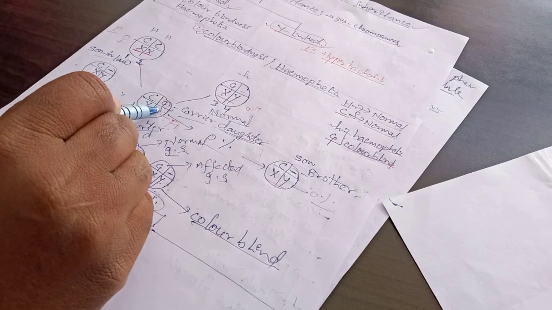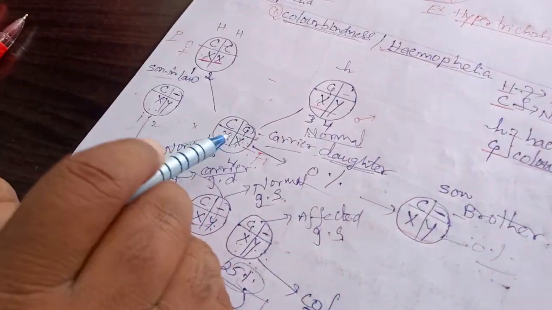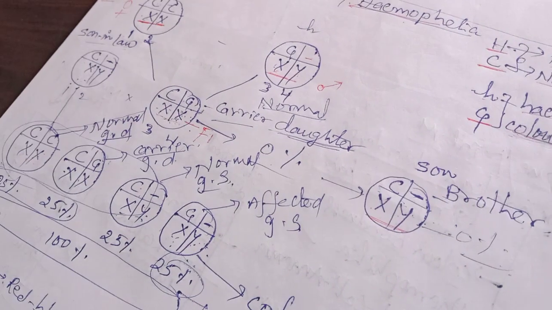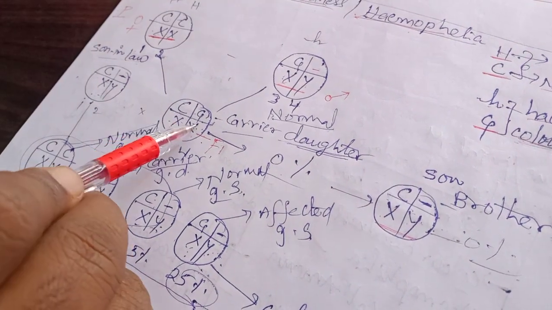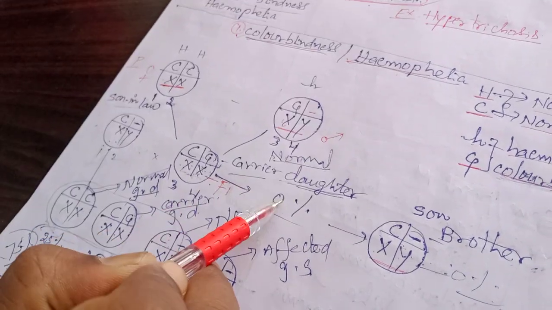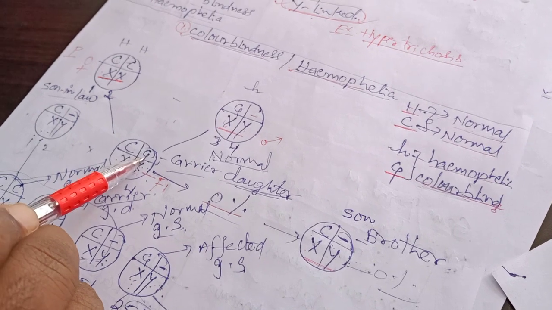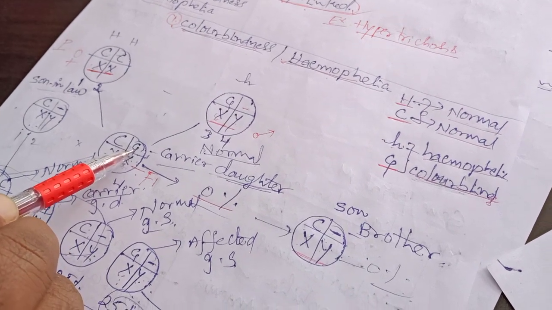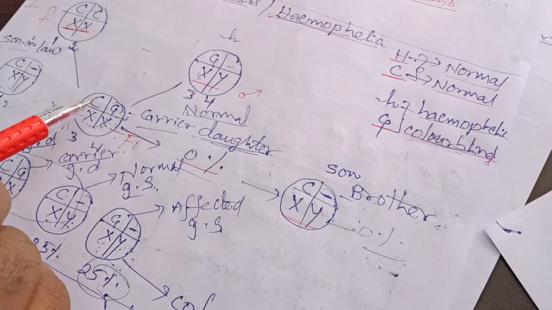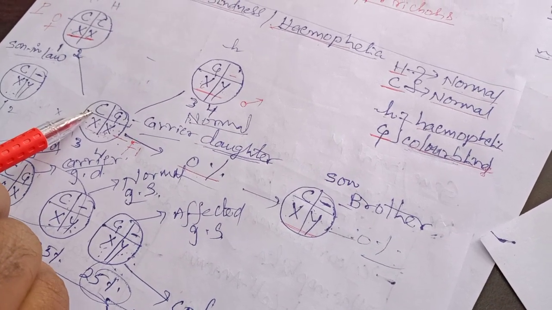Now the percentage of getting color blindness: see here, X capital C, small c, X capital C, small c. The percentage of getting color blindness is 0%. Why? Because one color blind gene is there, but its expression is suppressed by the other dominant gene.